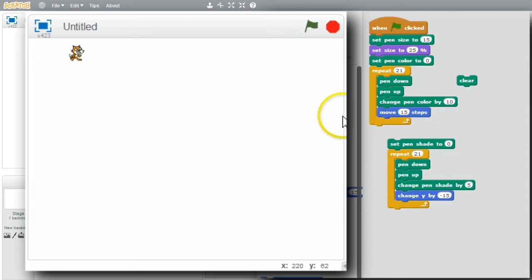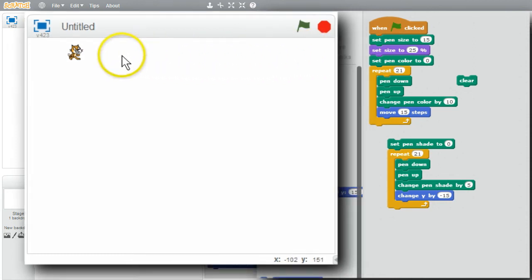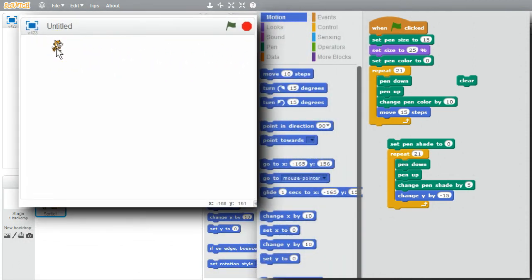Y gets smaller as it goes down the stage and larger as it goes up the stage. I'll run the loop now. And my shades go down the stage now. That's working nicely. I'll clear it. Move the cat back up. To draw the shades for each of the colors down the stage, I'll always want to start from the same height along the top of the stage. For now I'll set the Y, but I'll make the program a little smarter later.